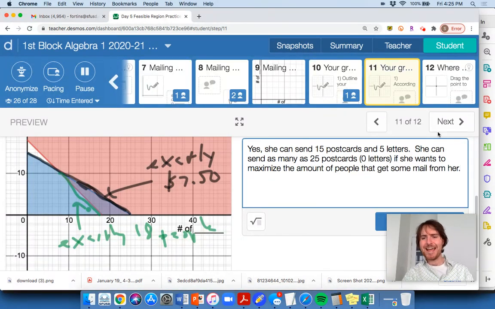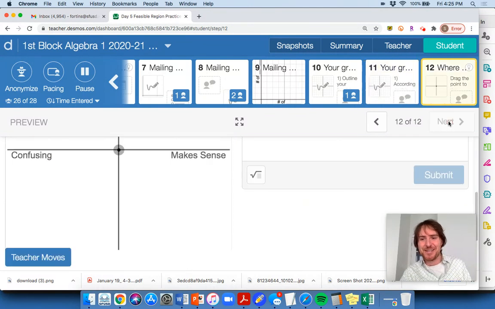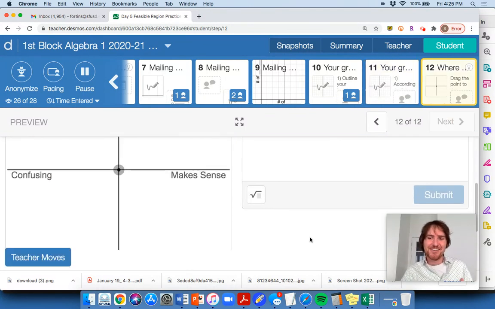Whew! And that is it. Man, that was tough. There's no way we were going to get through all that in 35 minutes, even if I just got you to work. So that's why I spent the 25 minutes trying to just get the inequalities, get you thinking about this one, because this is really a finish for homework. So it's kind of a take-home mini quiz over the weekend.